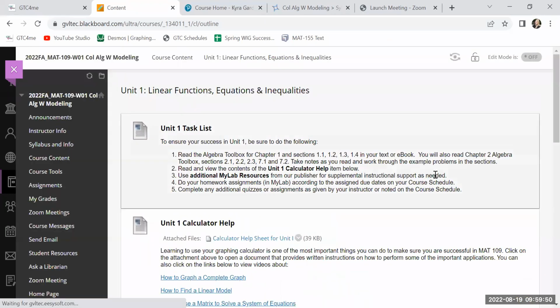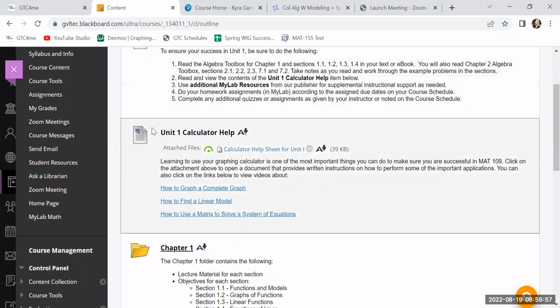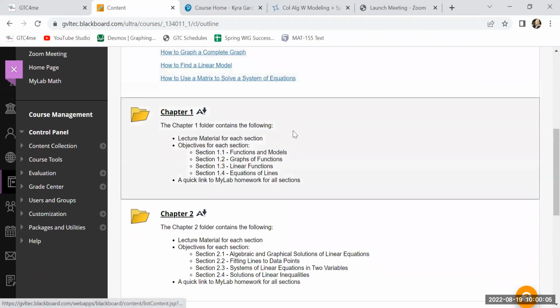Within each unit folder is a lot of other information. There's a unit task list to make sure that you know how to succeed. There's some calculator help if you need it. I show what you need to do in the slides also, but this is a good reference. And then you can click the individual chapters to get to where you need for lecture material.